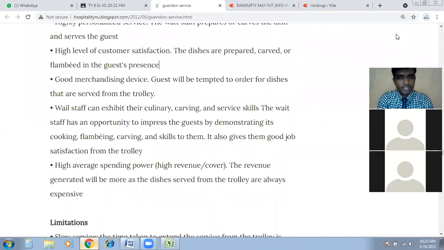There is the chance to impress the guest by demonstrating their cooking, plating, carving, and these skills to them. It also gives them good job satisfaction. Why? Because your skills are observed by someone, appreciated by someone. That means you will get great job satisfaction.